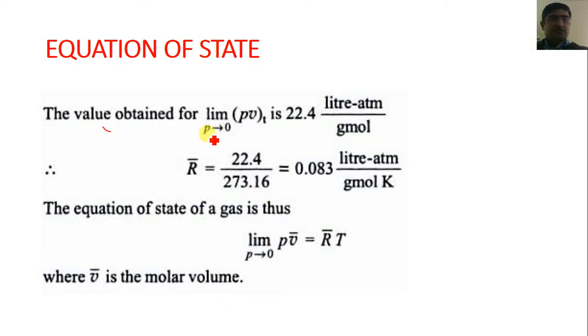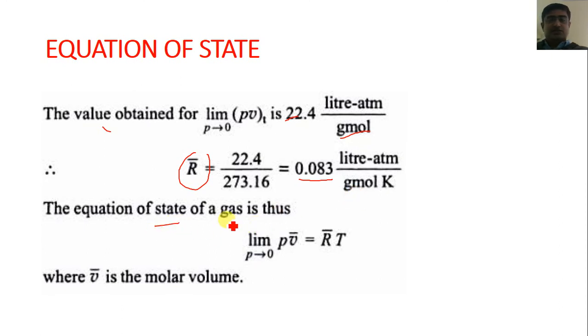The value obtained from limit of P tends to 0 of PVt is 22.4 liter atmosphere per gram mole. So the value of R bar that we can find is equal to 0.083 liter atmosphere per gram mole Kelvin.